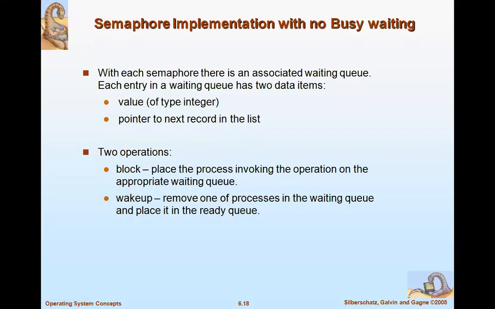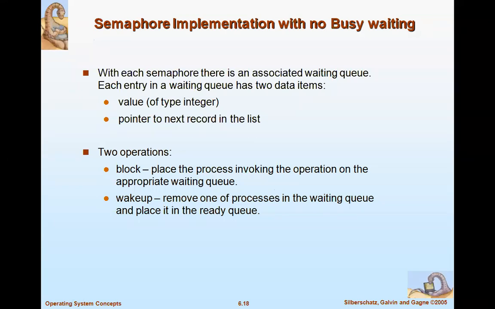What happens here is that we keep the processes in the waiting queue. If they keep on waiting for a longer time, then you can wake them up, decide those timings, and place them in the ready queue. So these two operations can be used to implement semaphore with no busy waiting. Remember this part: previously it was only a semaphore, and this is semaphore implementation with no busy waiting.